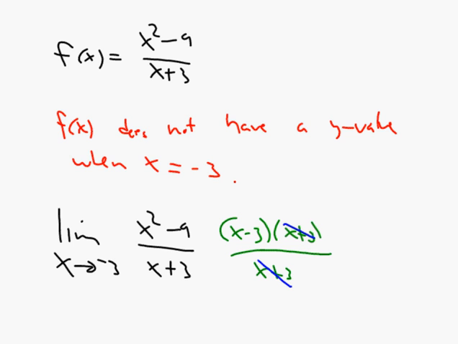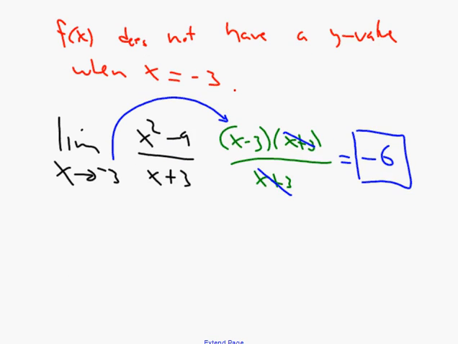And you'll notice that now I can plug in negative 3, while before I could not. So if I do negative 3 minus 3, I get negative 6. Okay. So the question now becomes, what type of discontinuity does this graph have when x equals negative 3? So this function has a hole at x equals negative 3, y equals negative 6.